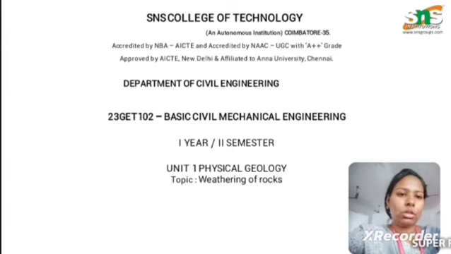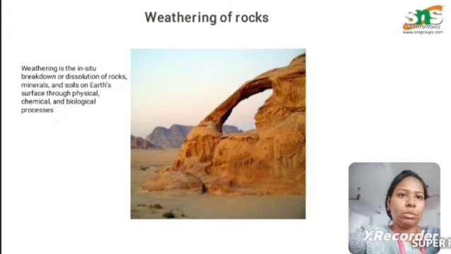Today we are going to discuss the topic weathering of rocks. Weathering of rocks is nothing but the breakdown of the rocks, where the rocks break down due to physical, chemical or biological weathering. There are three types of weathering: physical, chemical and biological weathering. These weathering processes cause the breakdown of the rocks. This weathering of the rocks is common in rock dissolution.